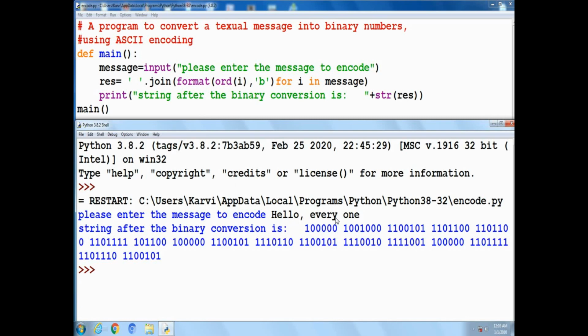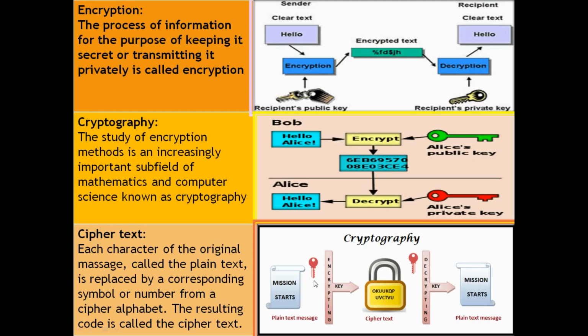What is encryption? The sender wants to send a message, hello, for the purpose of keeping it secret or transmitting it privately. Here the text is encrypted by using the sender's public key. Cryptography is the study of encryption methods, meaning it is a subfield of math and computer science.